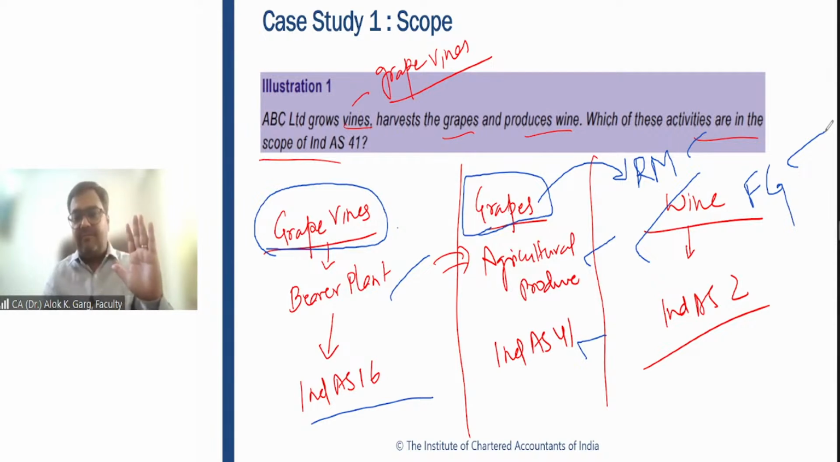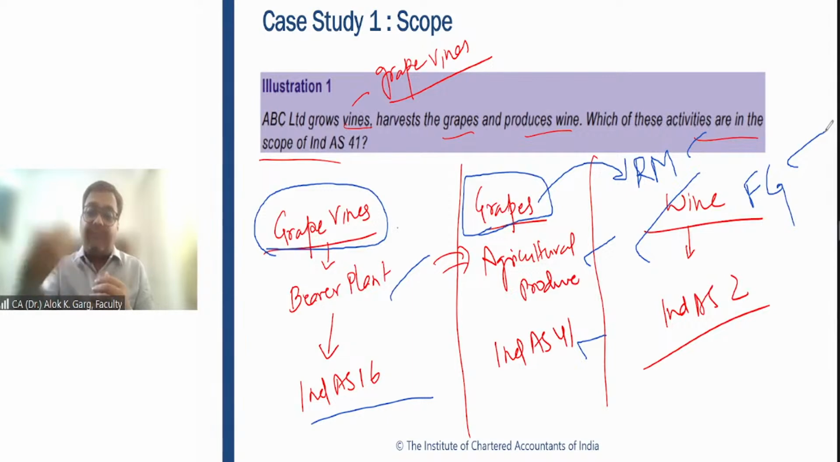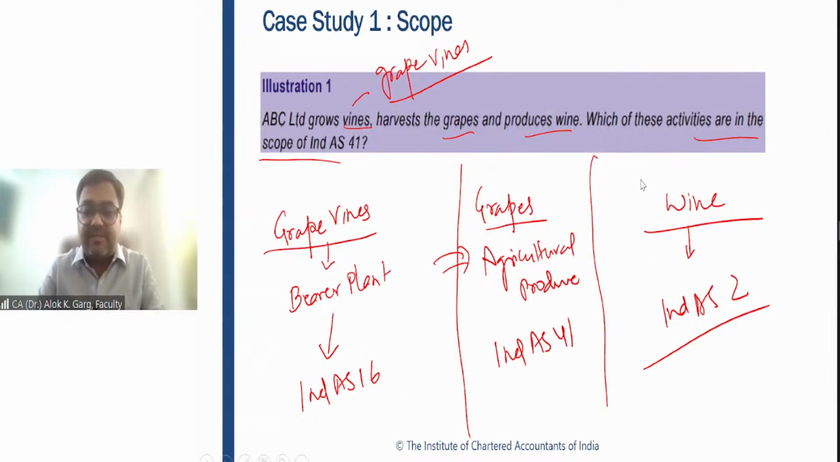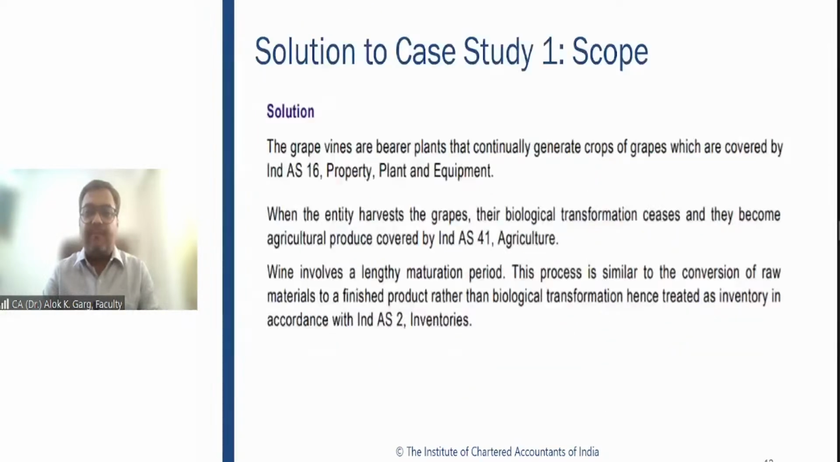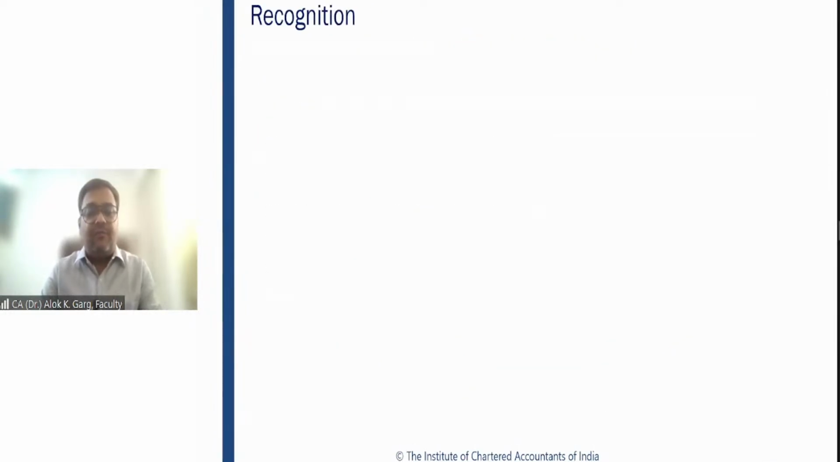The tree is an Ind AS 16 bearer plant. The agriculture produce at the point of harvest is an Ind AS 41 activity, and after that it becomes Ind AS 2. This is how the entire life cycle of the biological asset and agriculture produce works. Right. So friends, if you have any questions so far, I would be happy to answer.